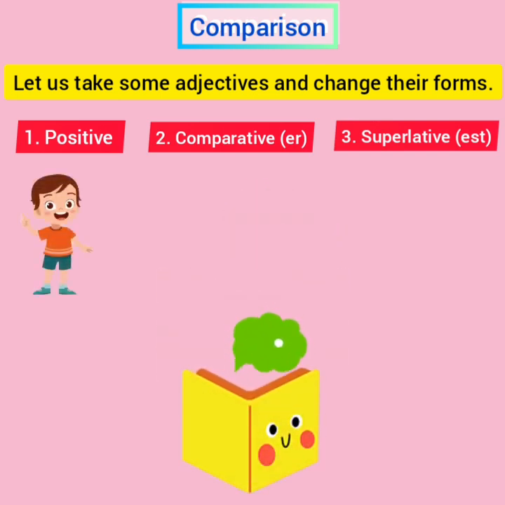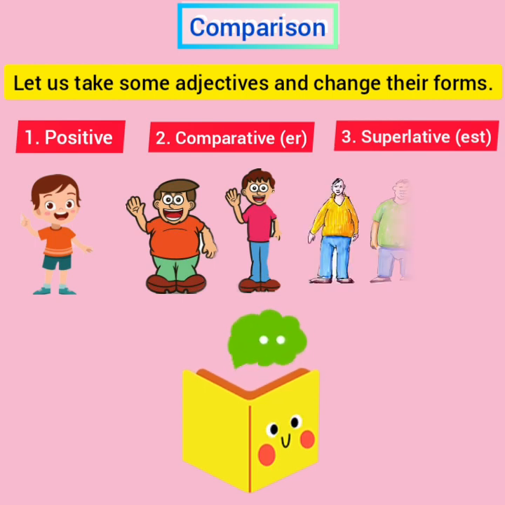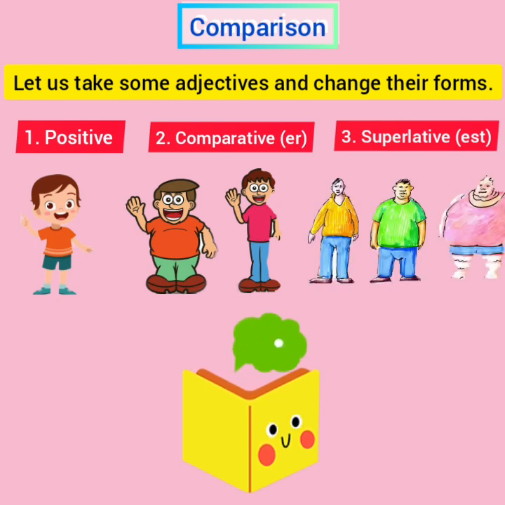Positive degree is used when we are talking about a single person. We are not comparing with anyone. Comparative degree is used to compare between two objects or two persons. And superlative degree is used when we are comparing between more than two objects or persons.